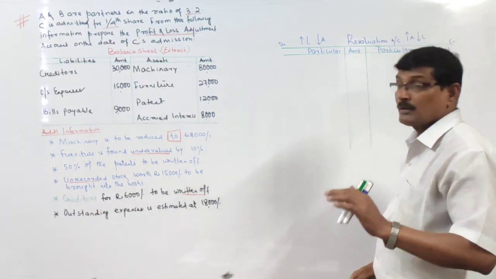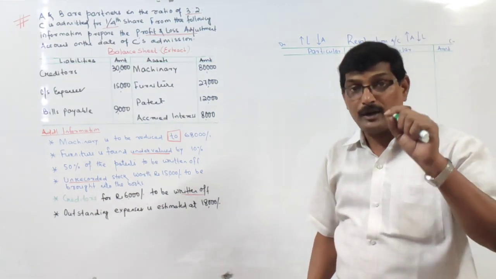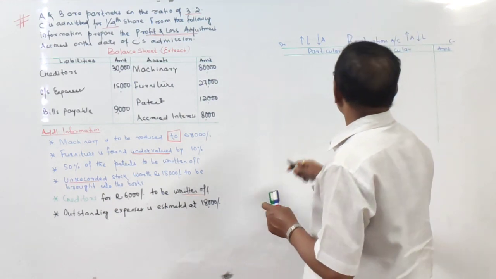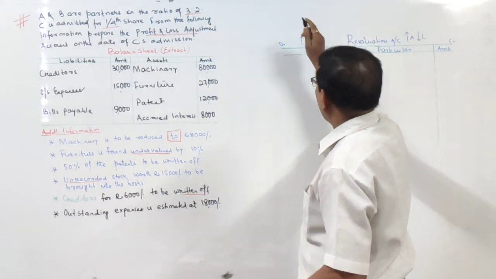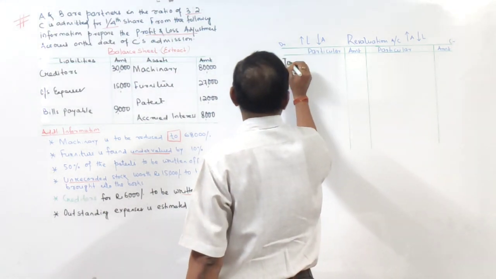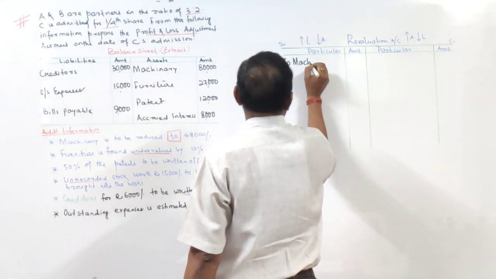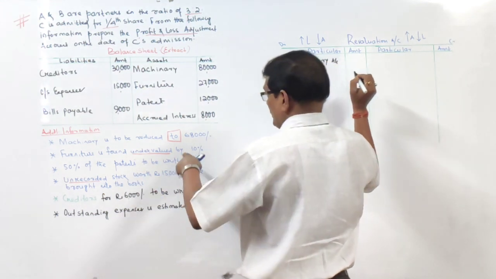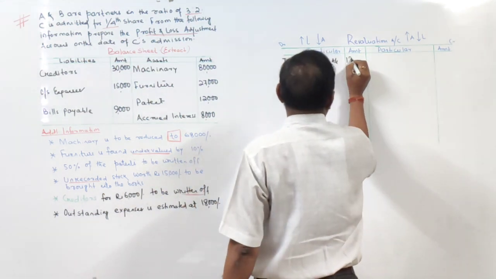तो entry क्या हो गया? Machinery is an asset. Now we want to reduce it. Entry is revaluation account debited to machinery account. How much? Machinery account is by 12,000.